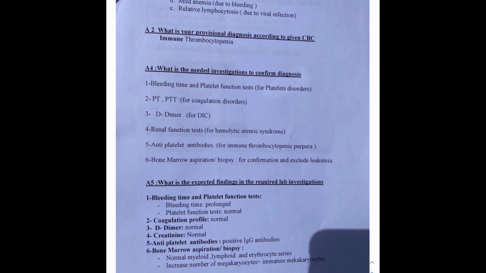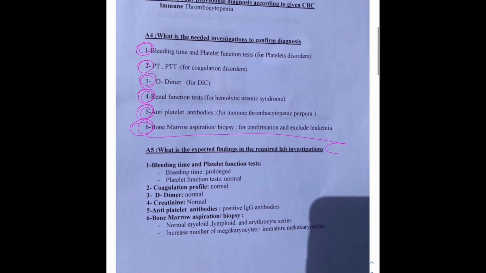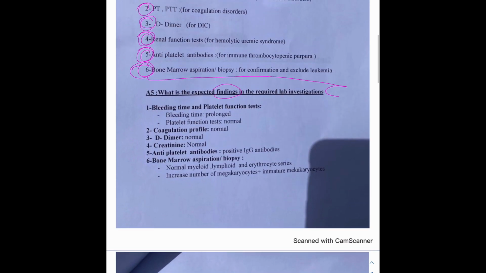Okay, so the first thing: bleeding time, PT and PTT, D-dimer, renal function, anti-platelet antibodies, bone marrow aspiration for leukemia. We're excluding the leukemias. Okay, what are the expected findings in the required lab investigations? Bleeding time is going to be prolonged.